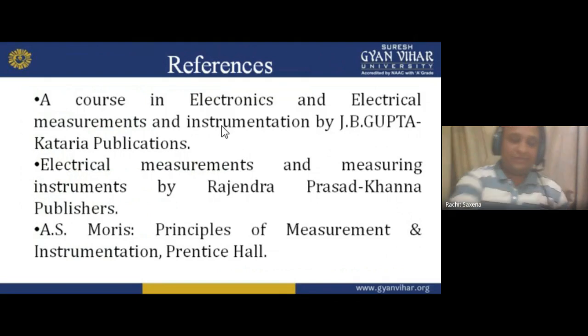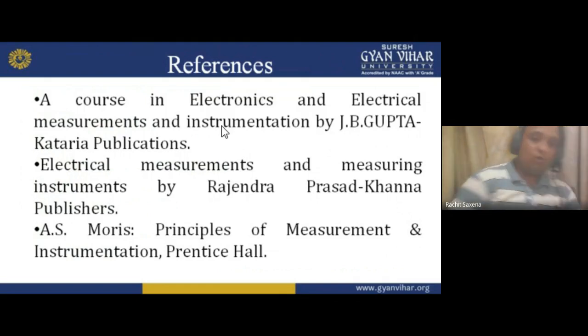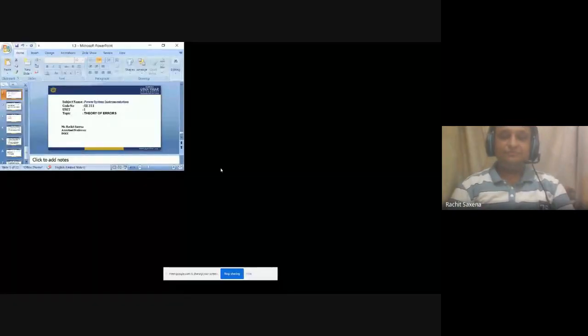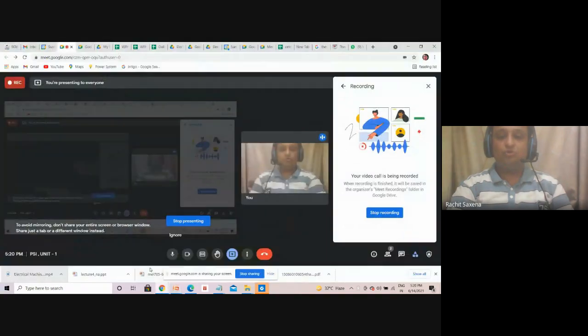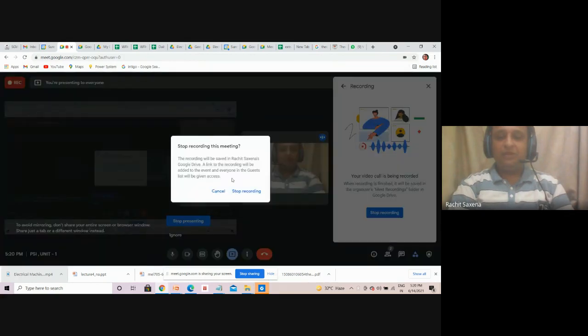I hope you understand all these things. This is all from my side in this lecture. Hope you understand and remember it in the future. Try to understand, not just learn it, because if you learn it, you can forget it. But if you understand it, I hope you will remember it in the near future. Okay, this is all from my side. Hope you understand.